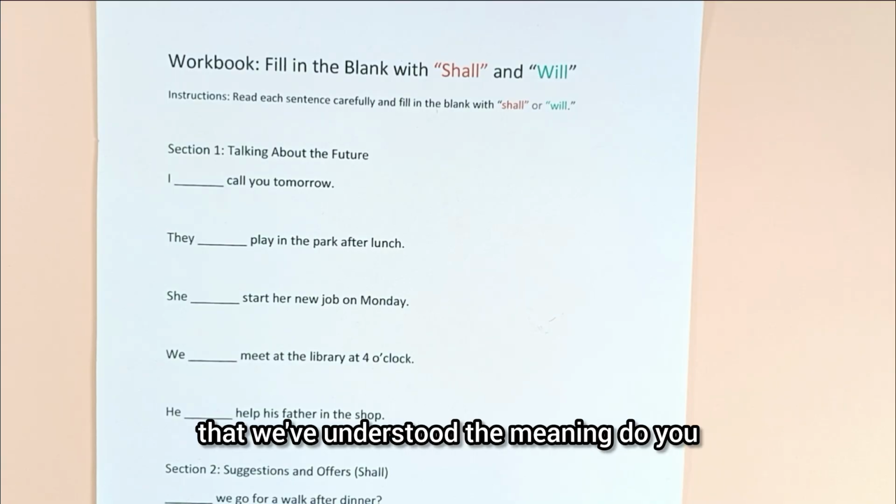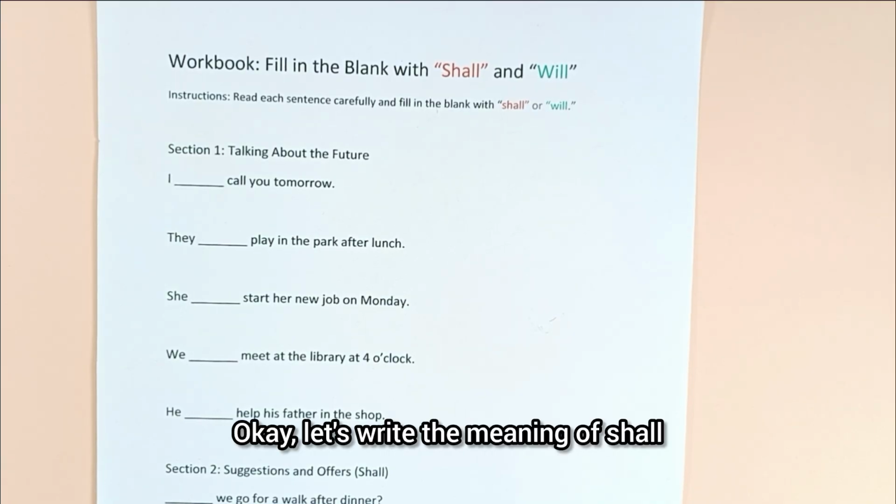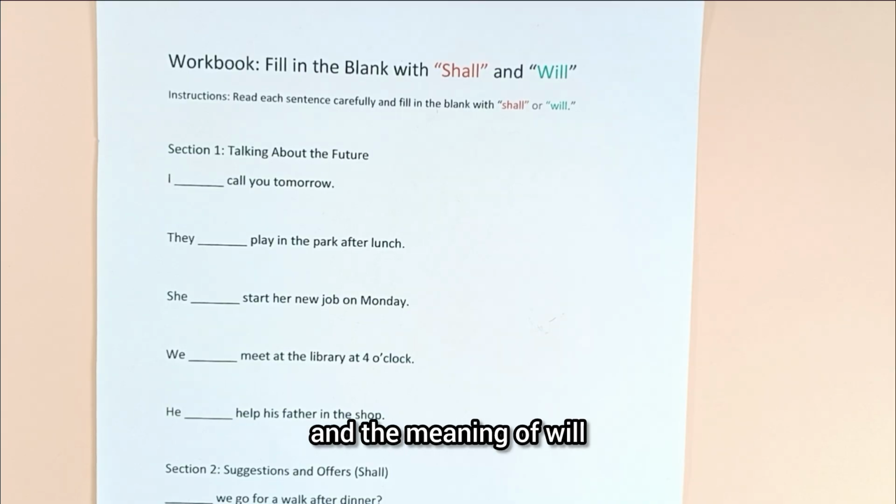So now that we've understood the meaning, do you want us to write it down? Okay, let's write the meaning of shall and the meaning of will.